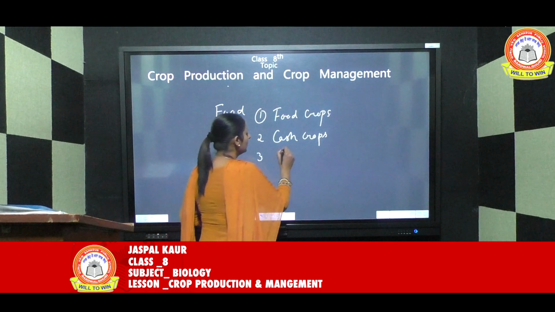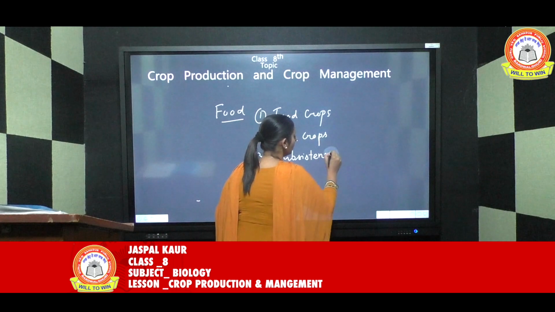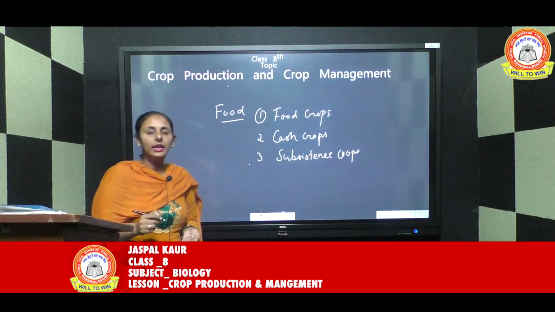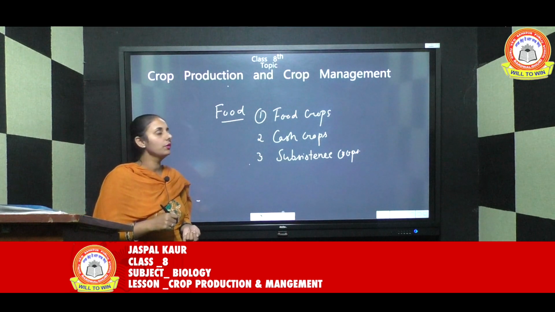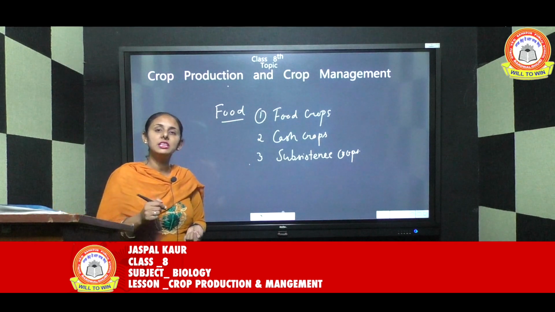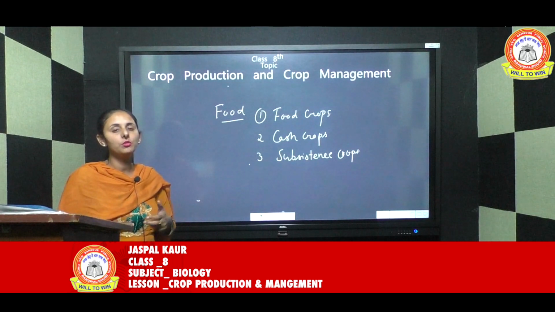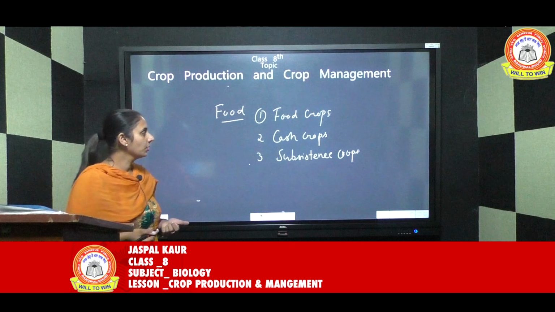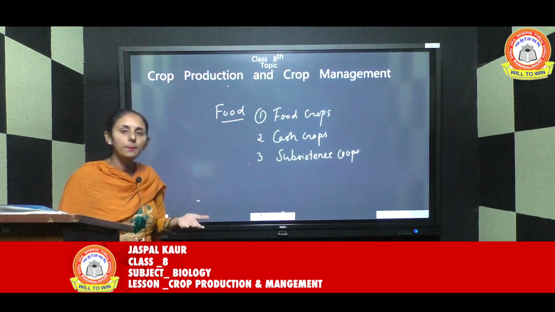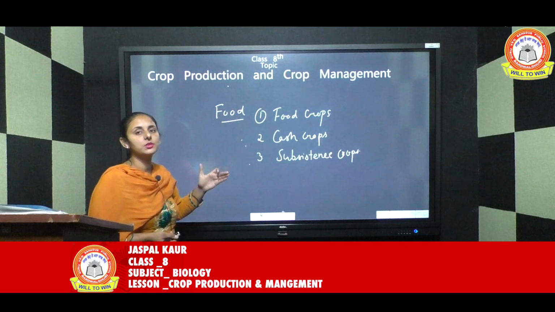Third is subsistence crops. These are crops grown by the farmer to meet the requirement of his own family, not for sale. Farmers will not sell them; they will keep these crops for themselves and their families to fulfill their requirement. So this is the second classification, on the basis of purpose: crops are classified into food crops, cash crops and subsistence crops.